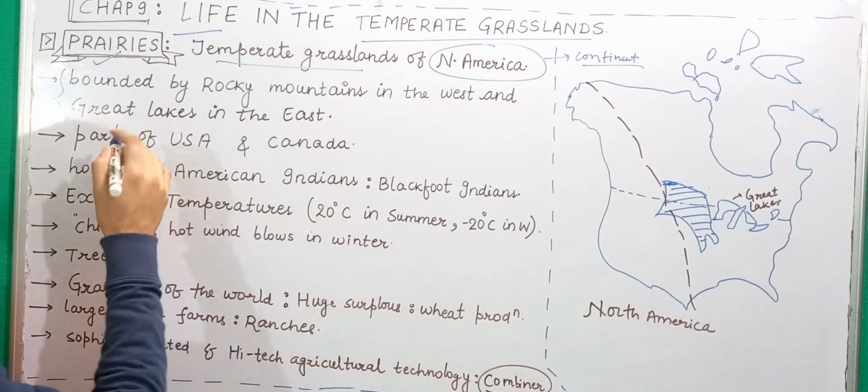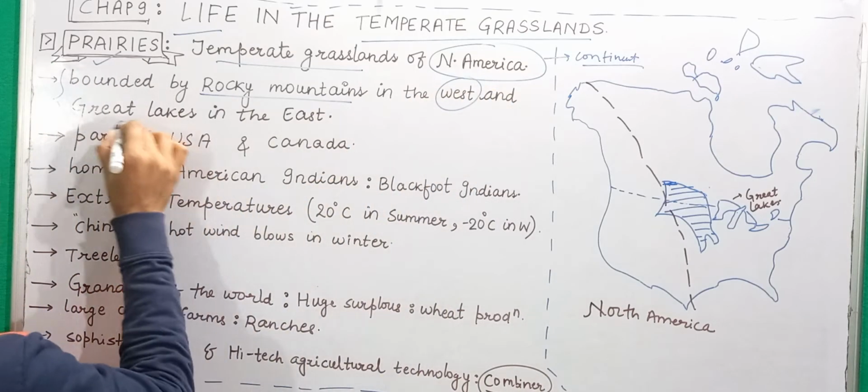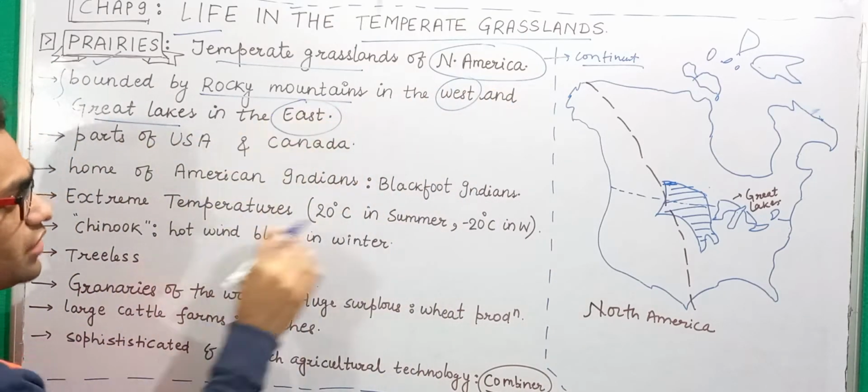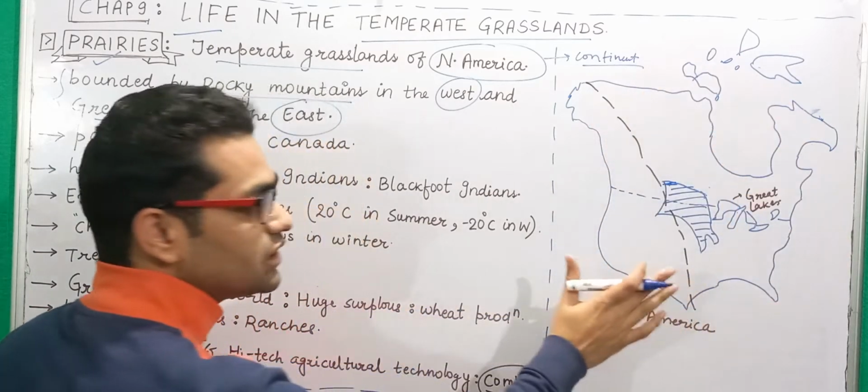First, it is bounded by the Rocky Mountains in the west and the Great Lakes in the east. Now look at this map. This is the map of the North American continent.